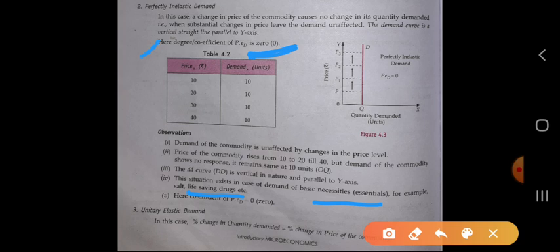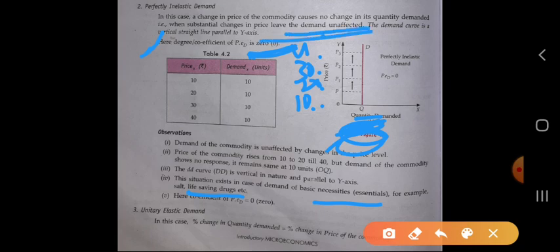So this is the example in the case of perfectly inelastic demand. Here the price changes, but the demand of any commodity does not change whatever the price of the commodity. The price P is, for example, 10, 20, 30, 40, 50, 60, 70, 80 and so on, but the quantity of consumption of that good will not change. So in that case the price change leaves the demand unaffected.